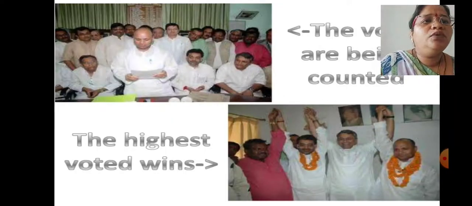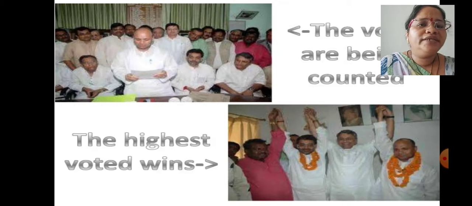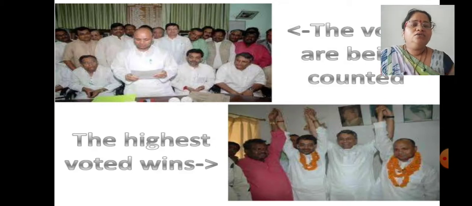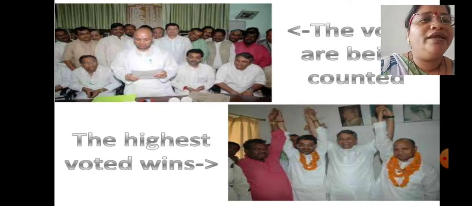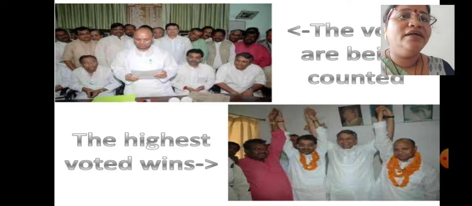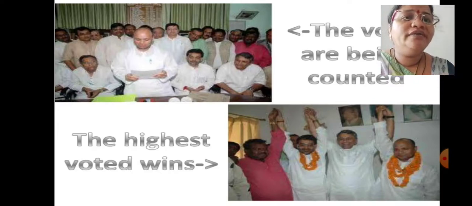So in short, the votes are counted and the candidate who gets the highest votes, the majority, wins. This is our system. So this is what we discussed today. Hope it is clear to you what the election pattern and voting pattern is. This is the short content which I discussed with you. Further we'll talk about it.